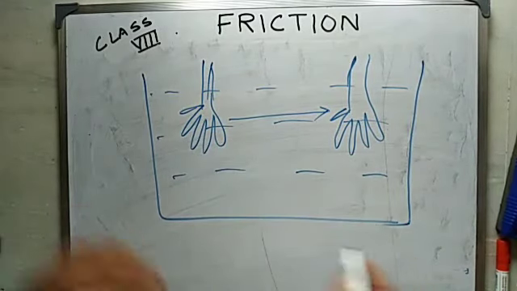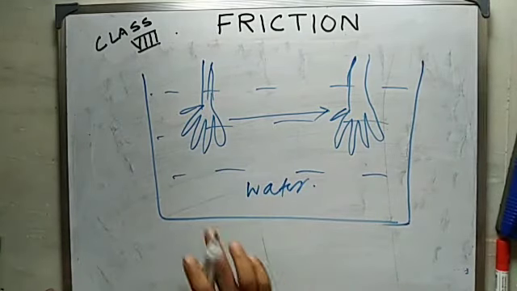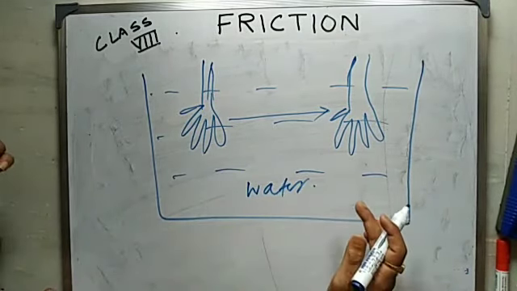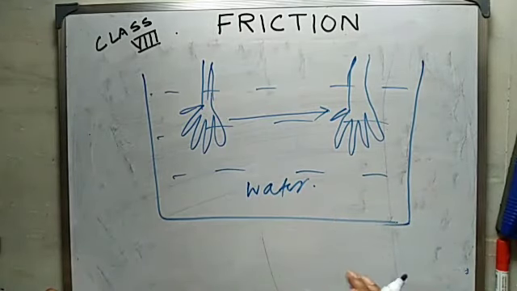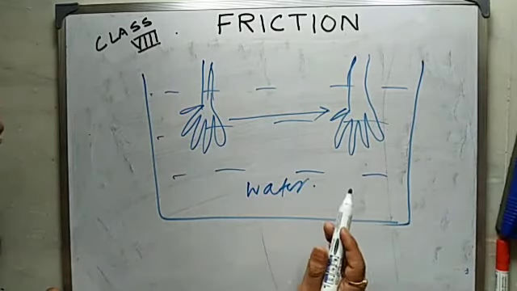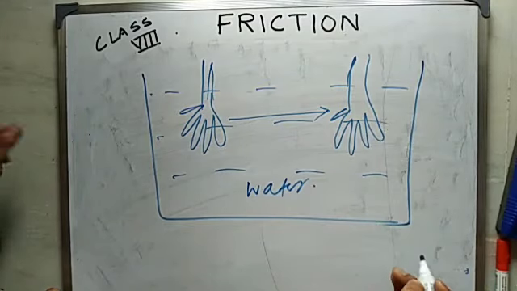What does this imply? This is water. It implies that this liquid is also creating some friction. That is, it is stopping the movement. Hence, you are facing some frictional force.